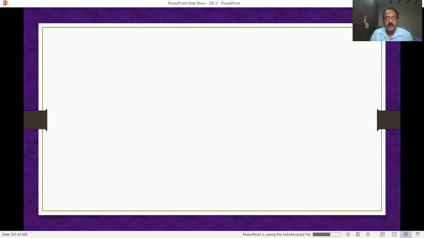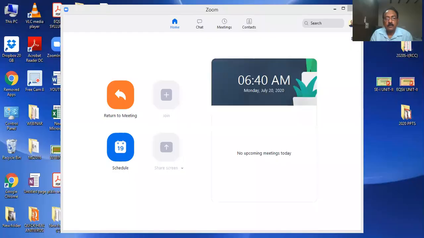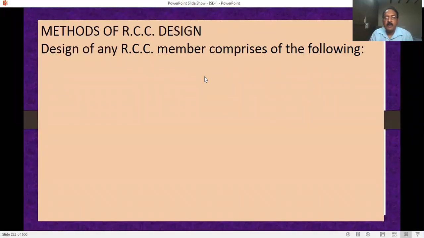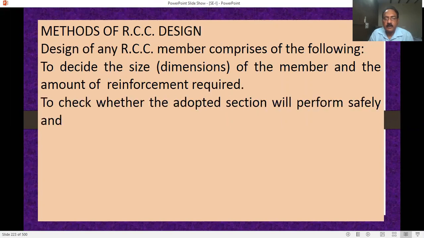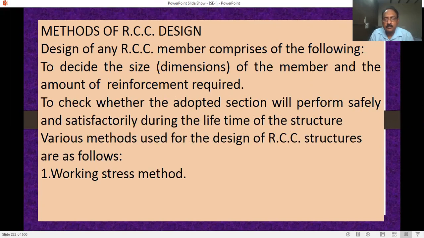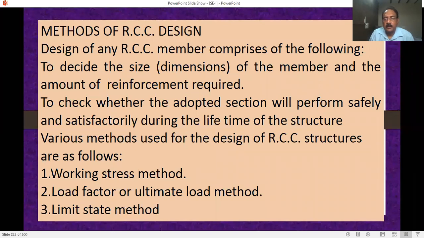Next, we'll see an important topic: methods of design of RCC. What are the methods used in RCC design? There are several methods in design, but mainly here, to check safety and serviceability of structures.